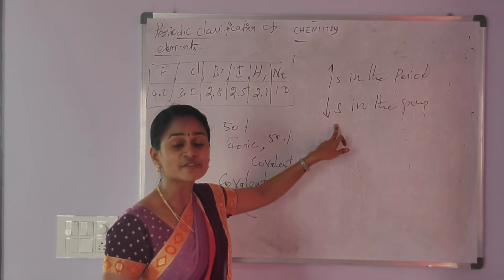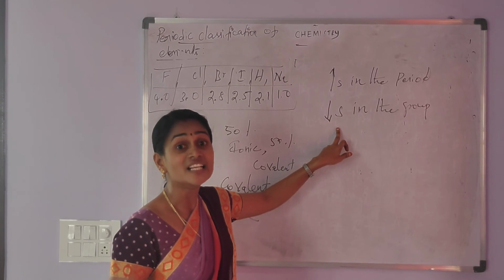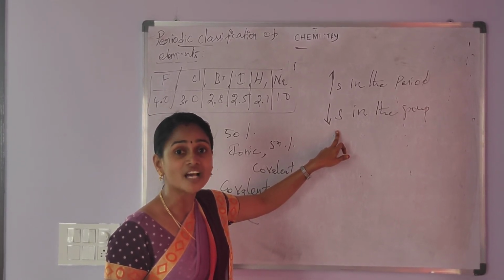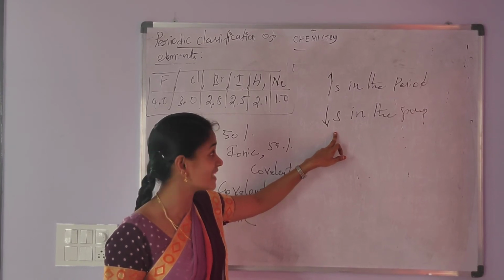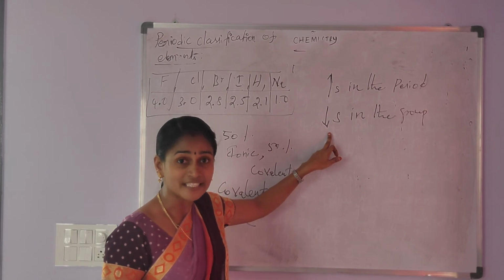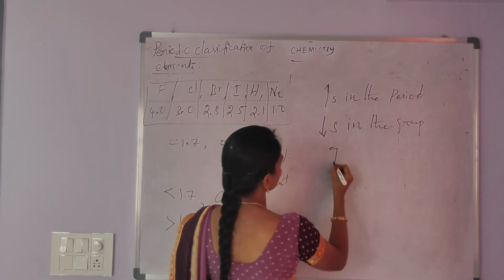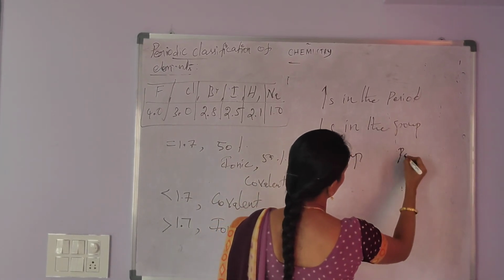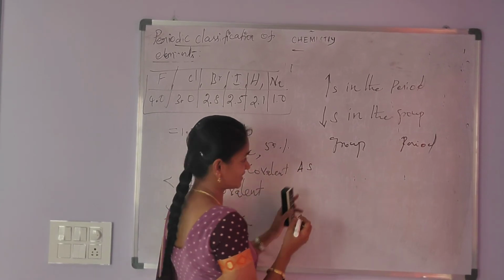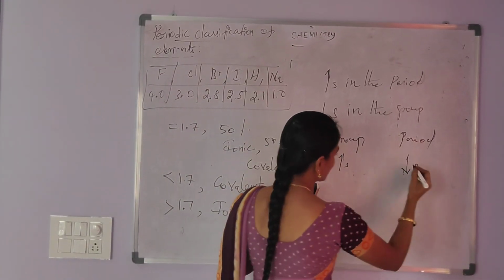From the group, that is from top to bottom, the increase in the number of shells leads to a decrease in the force of attraction between the nucleus and the outermost shell electron. So electronegativity also decreases on moving down the group. Okay, so group and period. First of all, atomic size increases in a group and decreases across a period.